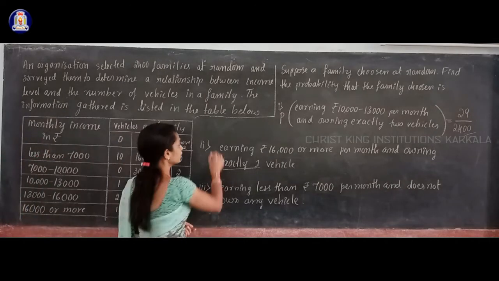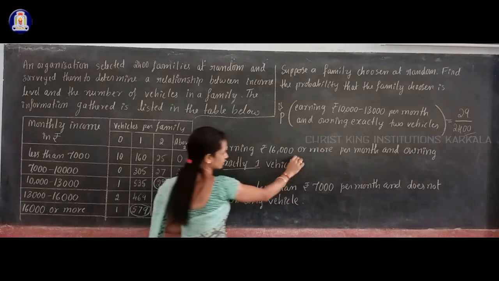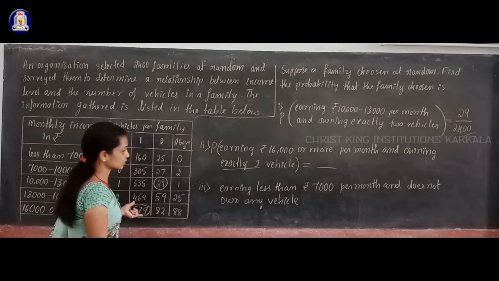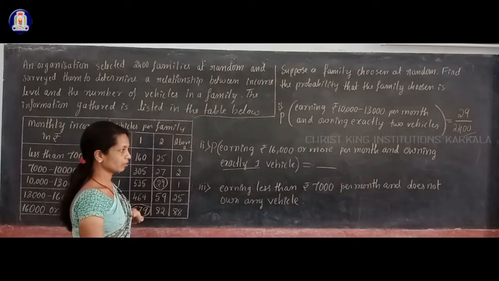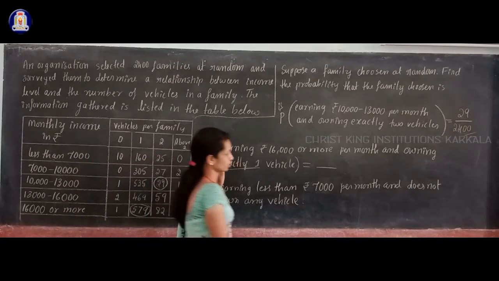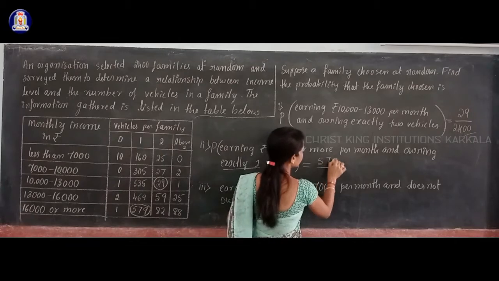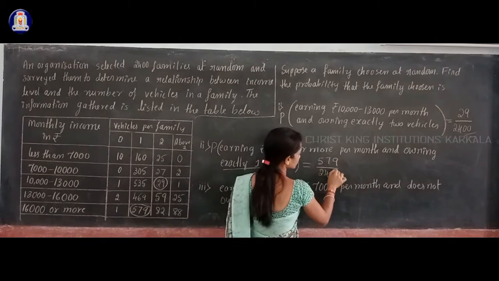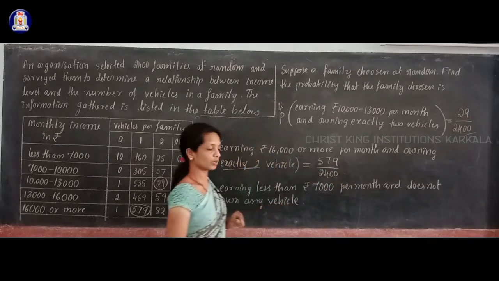vehicle. So the probability of this is equal to, in the numerator you have to write which number? 579, because this many families meet this condition. So 579 dividing by the total number of families, which is the same for this problem, 2400.